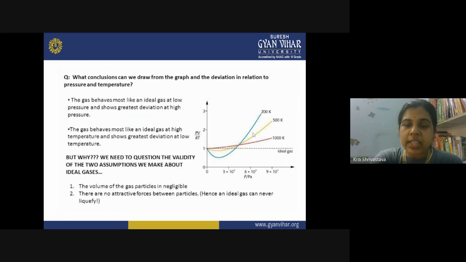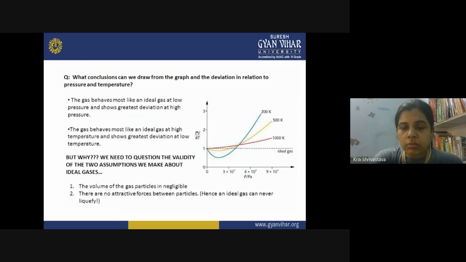So all the real gases deviate from the ideal behavior. What conclusion can we draw from the graph in relation to the deviation with respect to pressure and temperature? What are the conclusions that can be taken for the real gases?